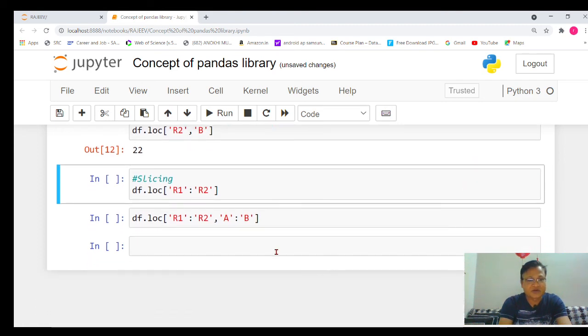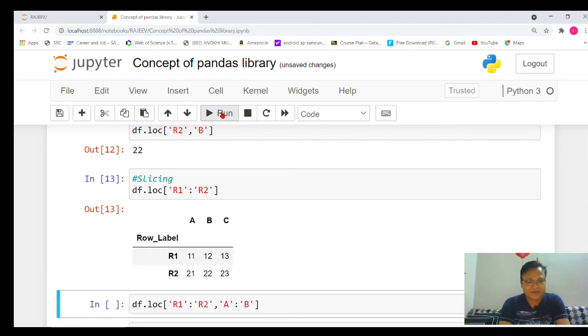Similarly, if I want to display a range of data, whenever we need to give a range we will use the colon symbol. Here I want to display data from row 1 to row 2. If there are many rows, we can say R1 to R10, and that particular range of data will be displayed. You can check quickly: here you will see it has displayed the data of row 1 and row 2.